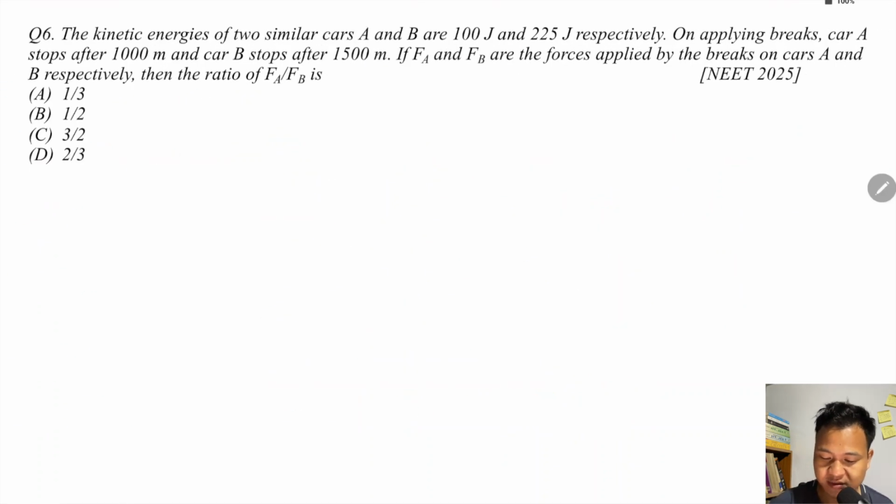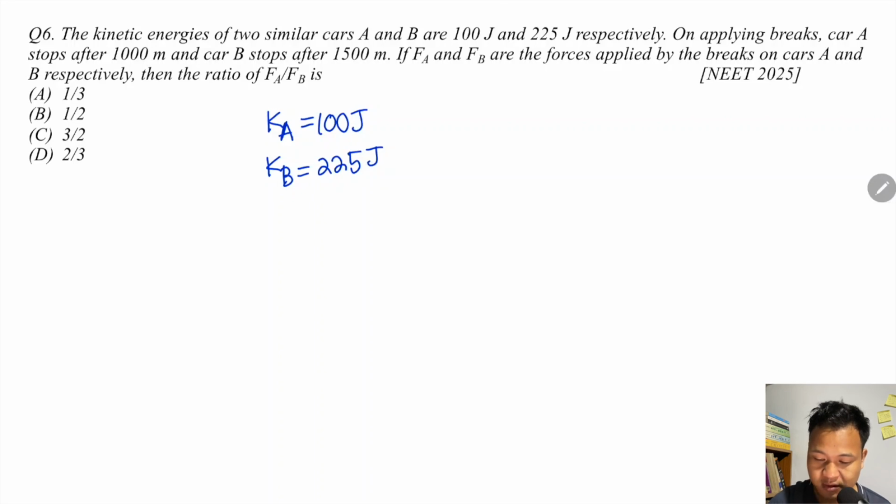Okay, next question, medical exam question 2025. So this is also another question on work energy theorem. Kinetic energy of two cars: the kinetic energy of car A is 100 joule, kinetic energy of B is 225 joule. On applying brakes, car A stops after 1000 and car B stops after 1500.